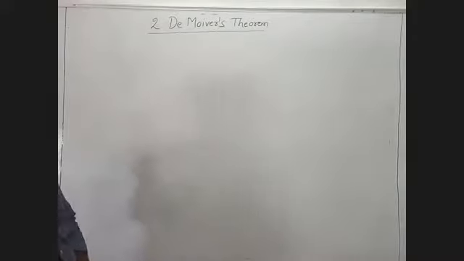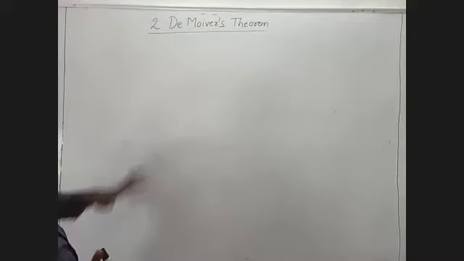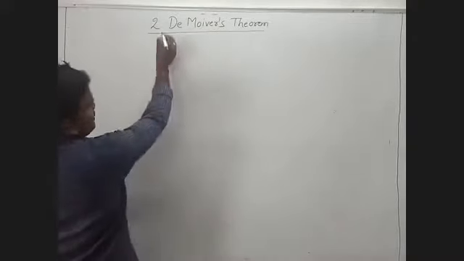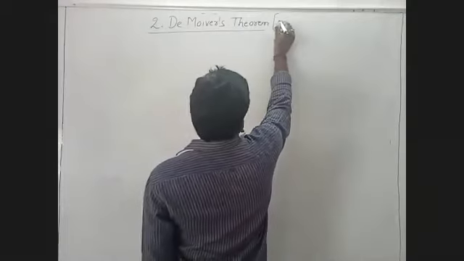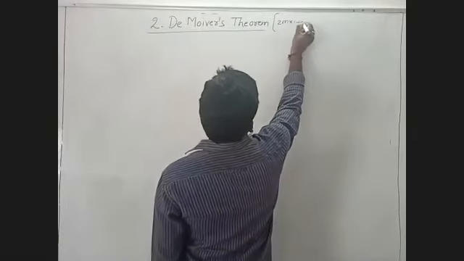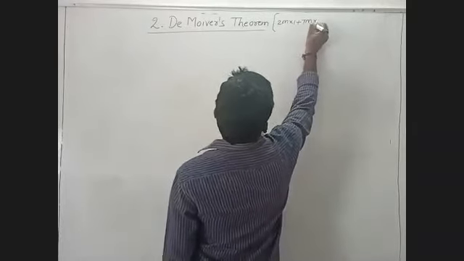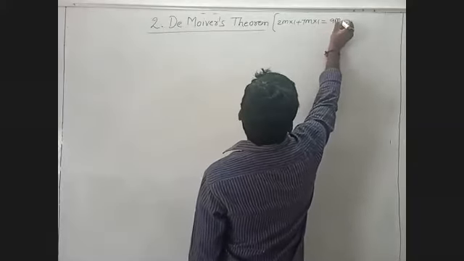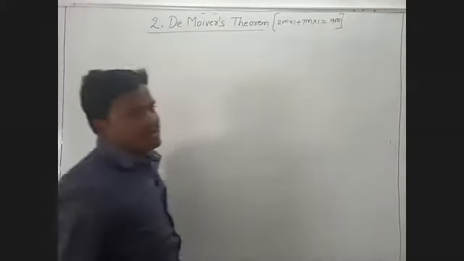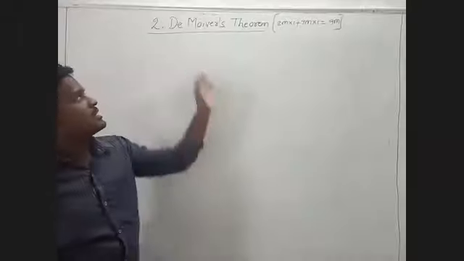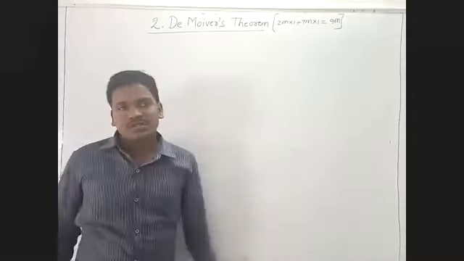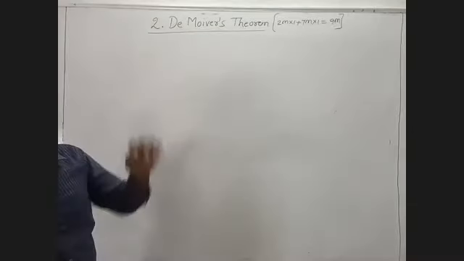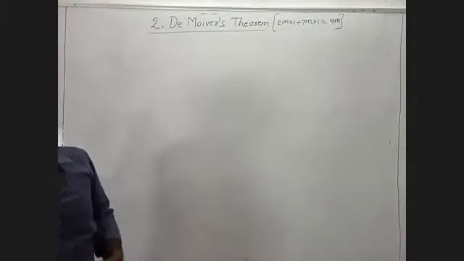In the Board of Intermediate Syllabus, this is the second chapter in 2A. In the public examination, this chapter has one 2 marks question and one 7 marks question. In De Moivre's theorem, one 2 marks question and one 7 marks question will appear, so a total of 9 marks will appear.